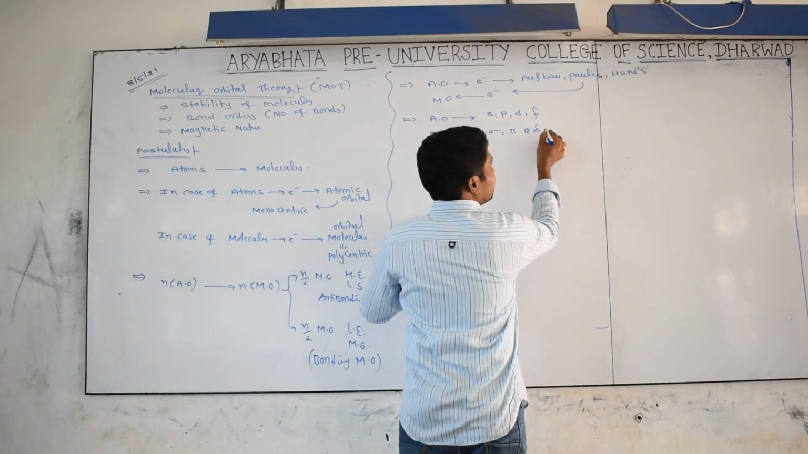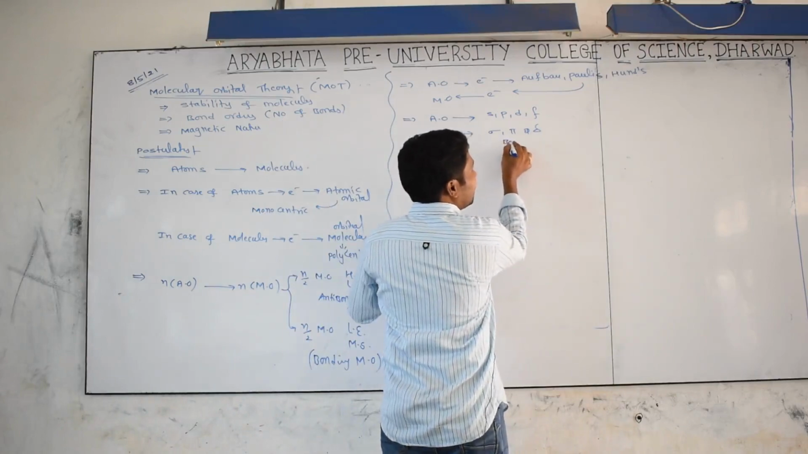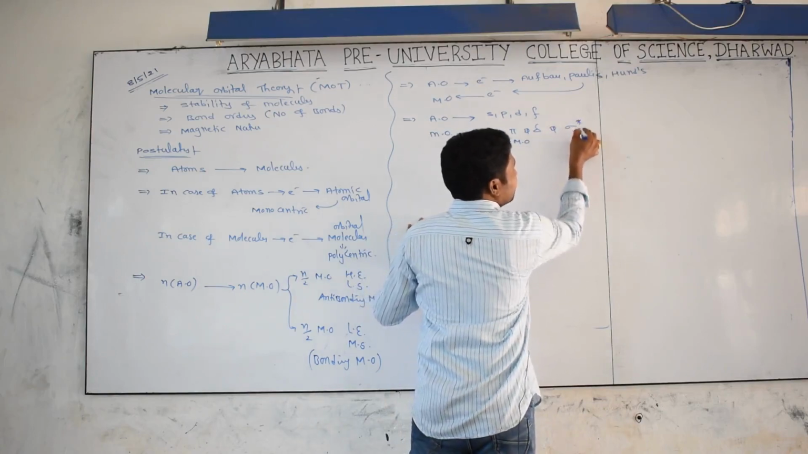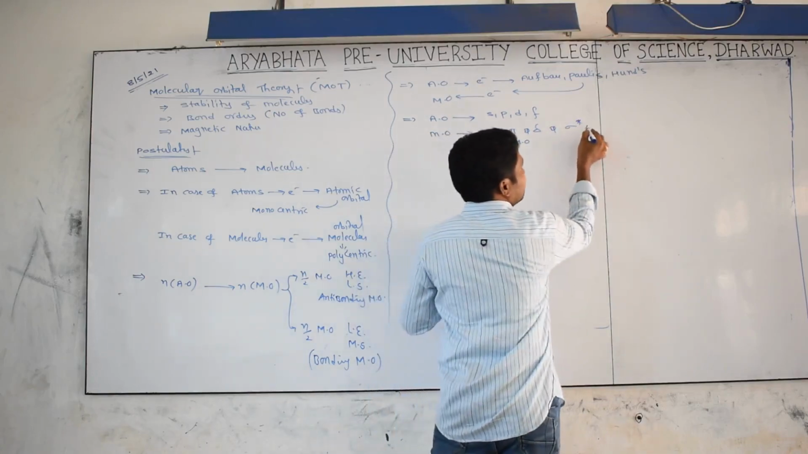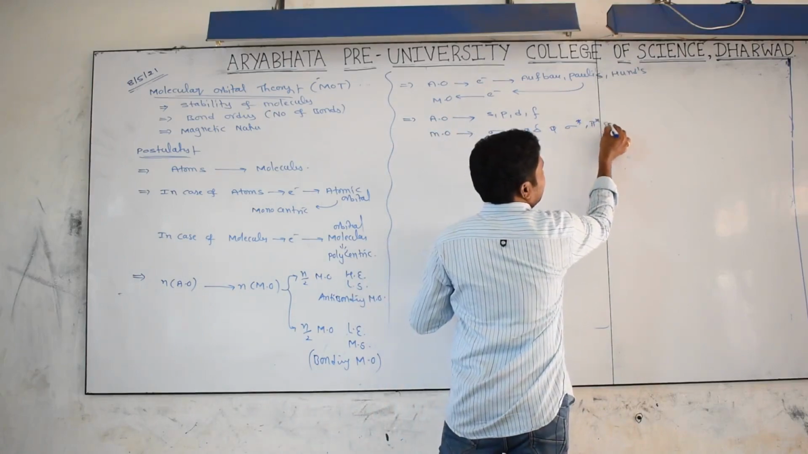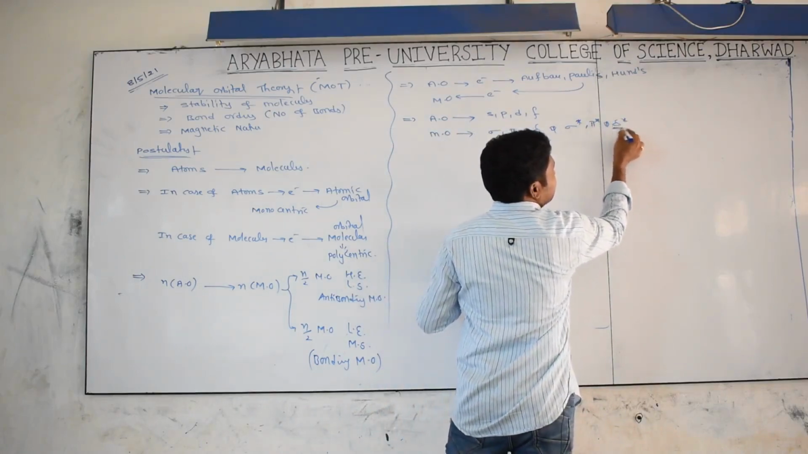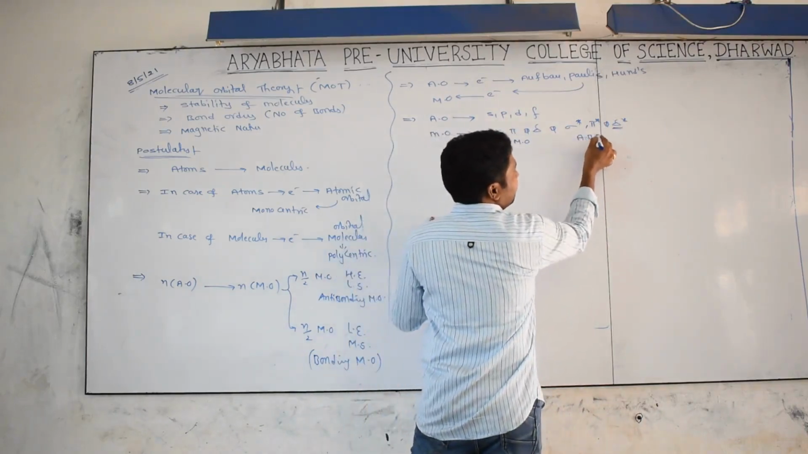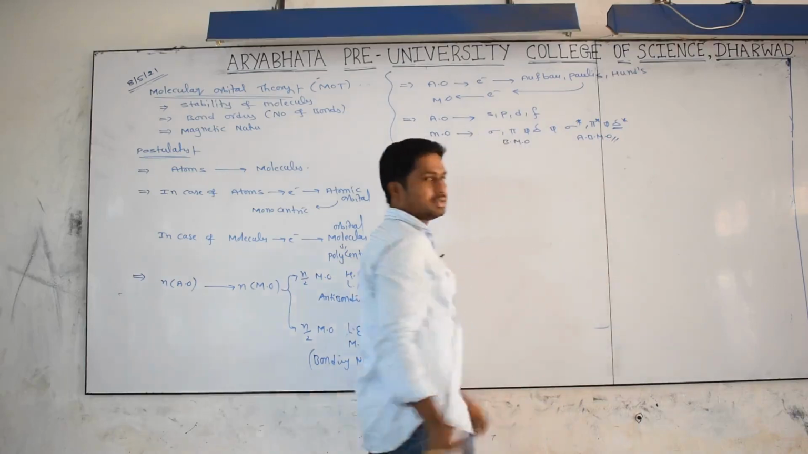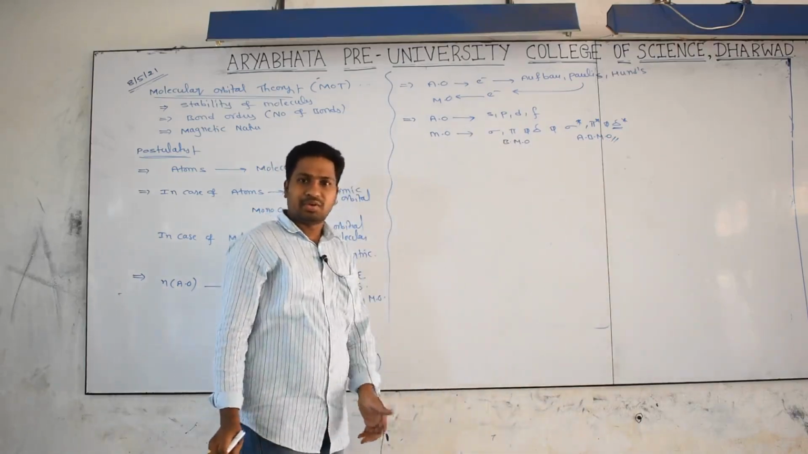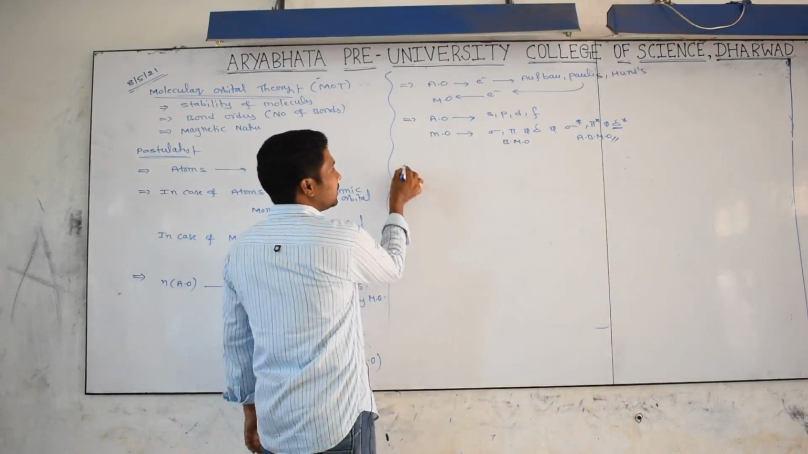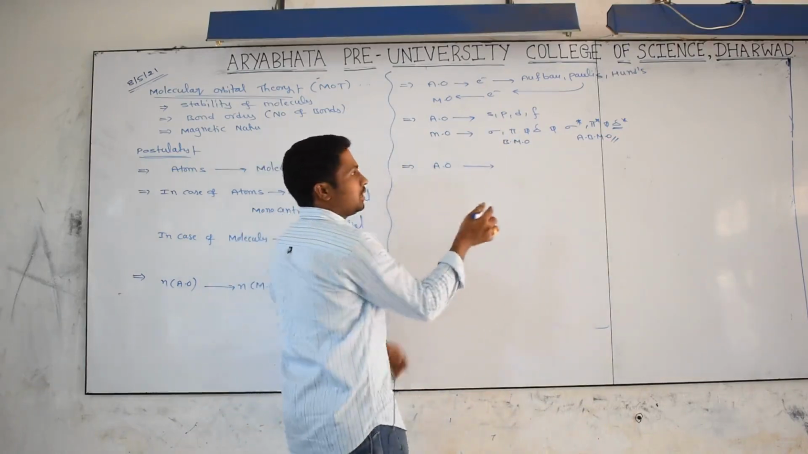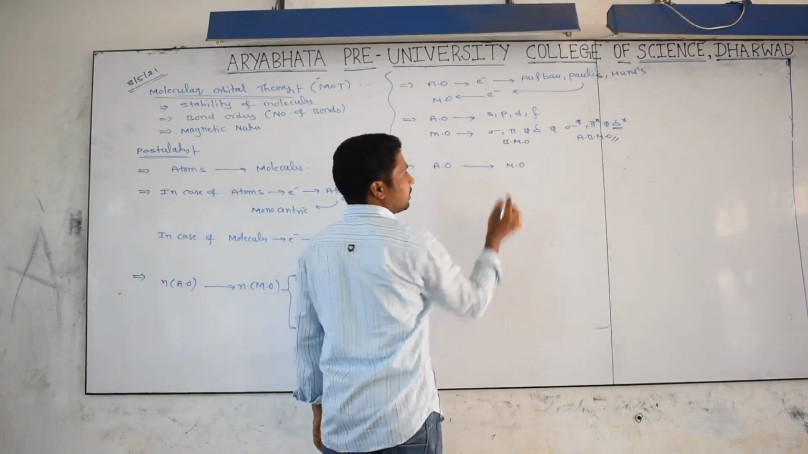These are bonding molecular orbitals, and for anti-bonding we have to write stars on them: sigma star, pi star and delta star. Actually, delta star is not required for us, and these are the representation of anti-bonding molecular orbitals. Are you getting it or not? All of you understanding? And here atomic orbitals undergo a combination and give molecular orbitals.